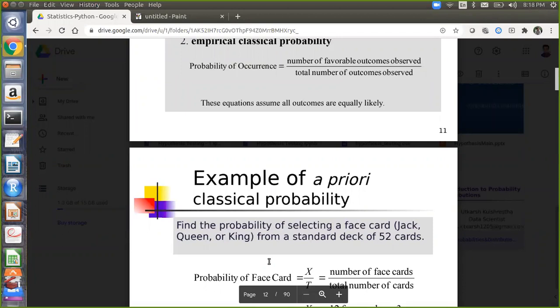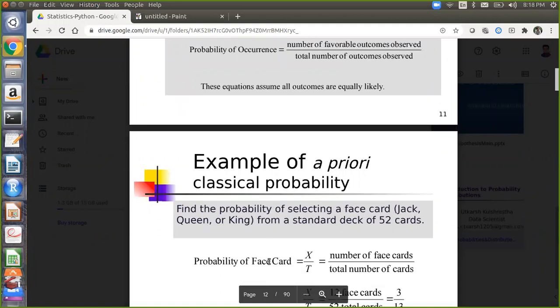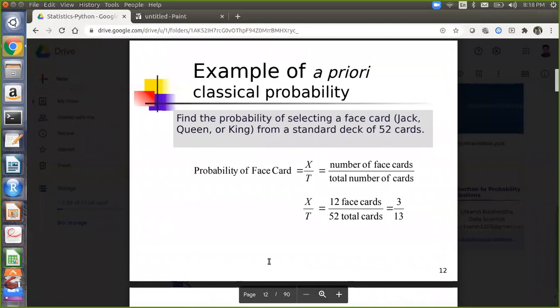12 by 52. Correct. 12 by 52 will be the probability for selecting a face card out of a deck. So now here, I don't have to give you the probability values.